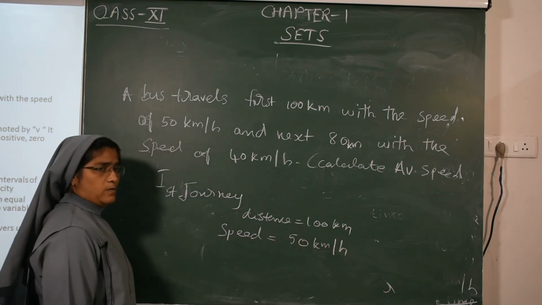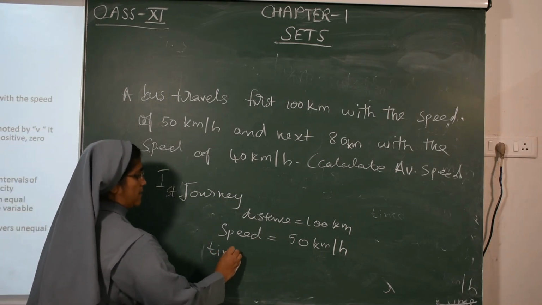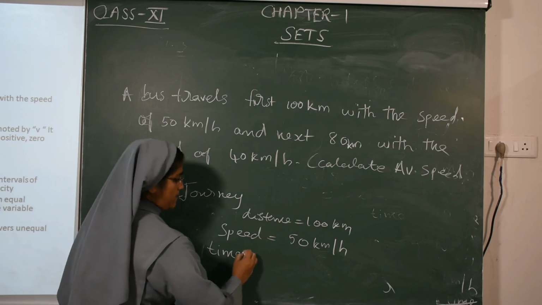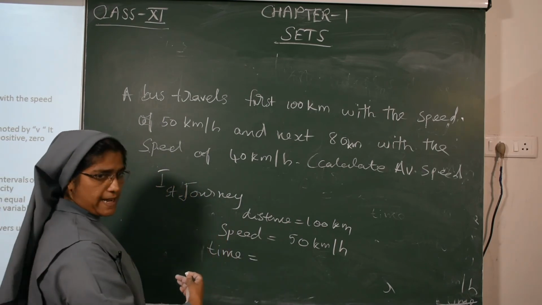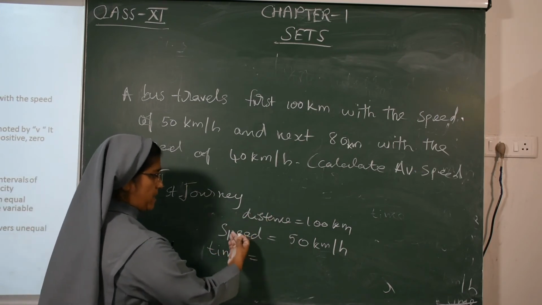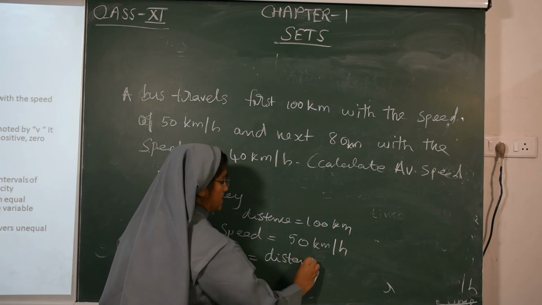Okay. Now we want to find out the time. Time we don't know. Speed is equal to distance upon time, so time is equal to distance upon speed.